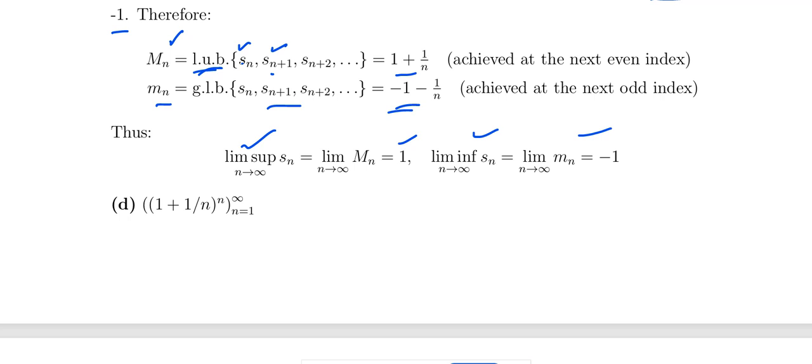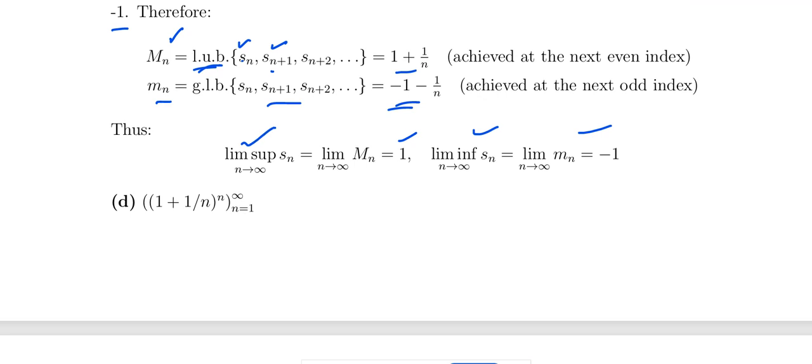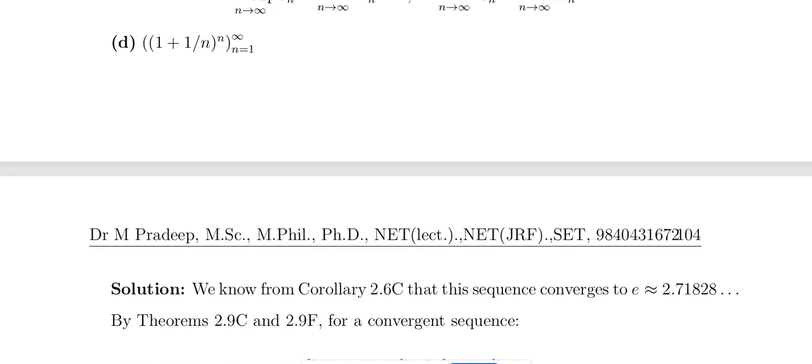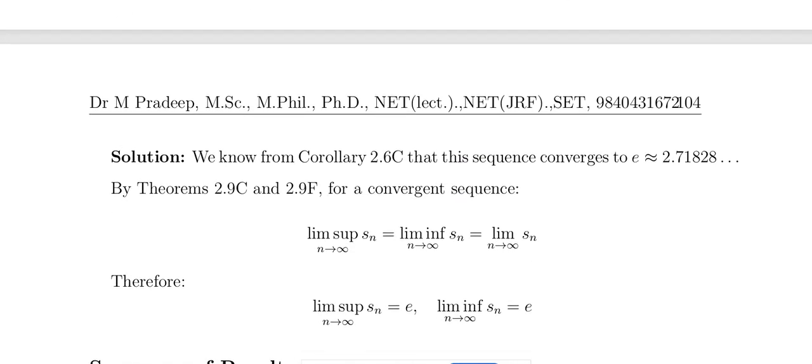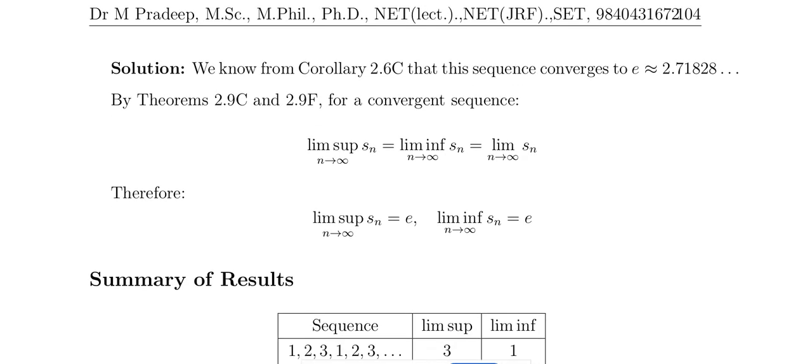The next problem is 1 plus 1 by n whole power n. Obviously we know this is a convergent sequence, converging to e. For a convergent sequence the limit exists, so we can say the limit supremum and limit infimum are both equal to the convergent value e. You don't need to find them separately; for a convergent sequence the limit supremum and limit infimum are equal.